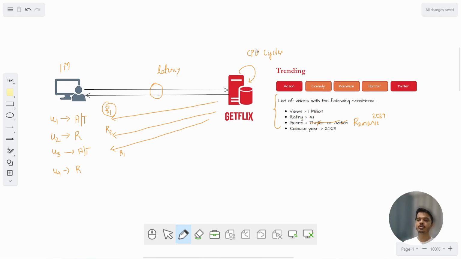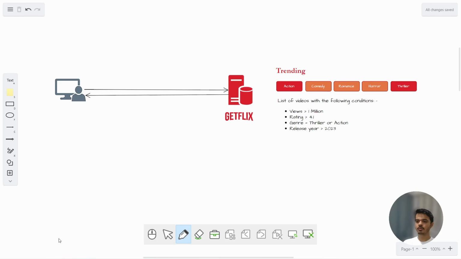So how can this problem be solved? This problem can be solved using something called caching. We'll see what caching is.